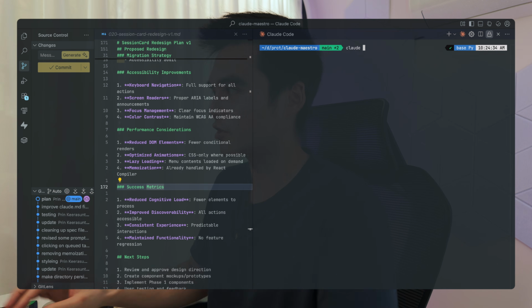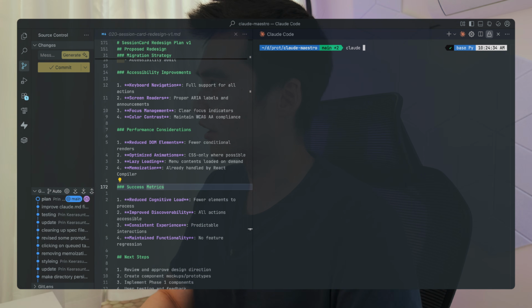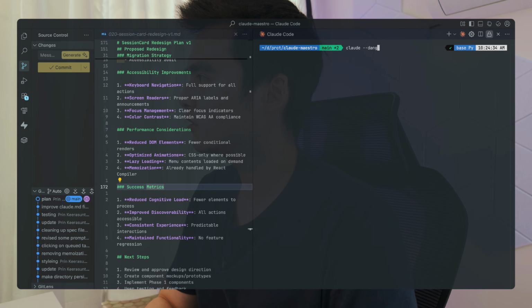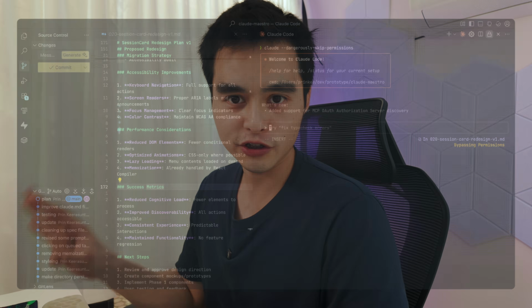To actually execute this plan, I'm going to first open Claude again, but this time I'm going to use a flag. Only do this if you're YOLOing, okay? It's going to be called dangerously skip permissions. What this is going to do is allow Claude to go ahead and execute commands without you actually having to approve or go back and forth with Claude.